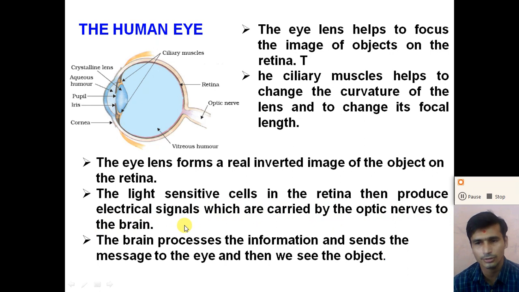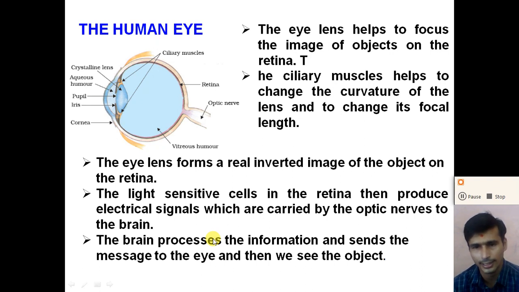Rod cells, one type of the cells, measure the intensity of the light falling on the retina, and the other type of cells, cones, detect the color of the light incident on the retina.